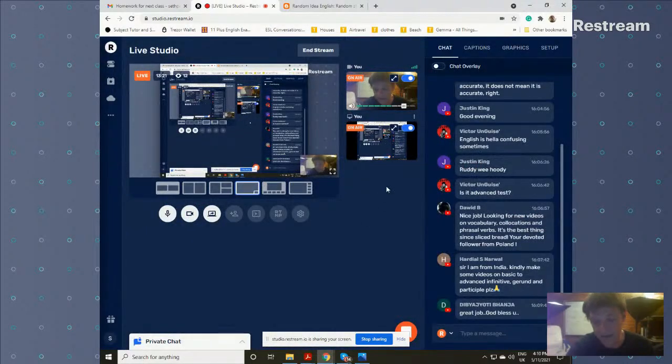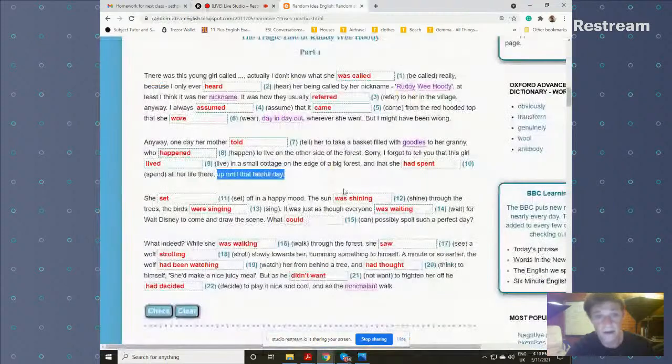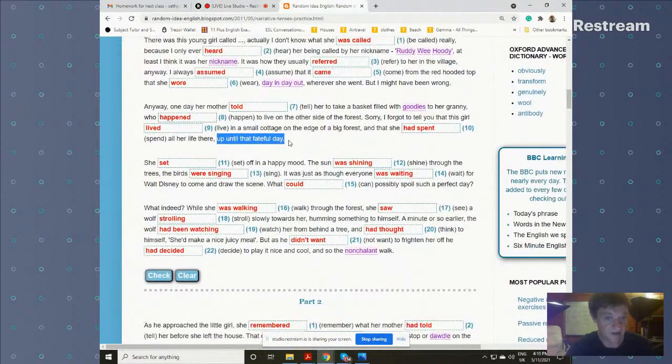But please bear in mind that this is not always the case. It's mainly the case when you get a signal like up until. Up until that day, that's a signal that it's got to be a perfect tense.